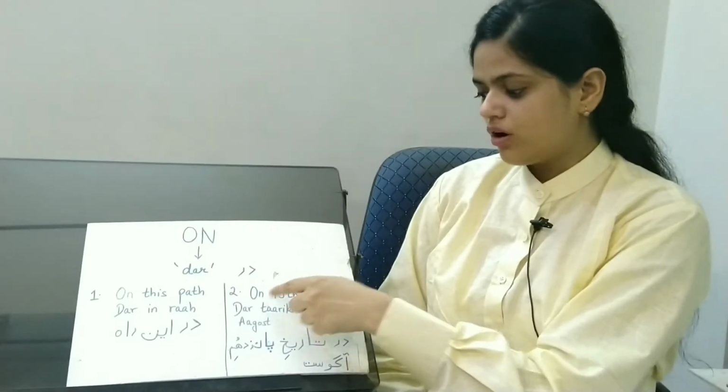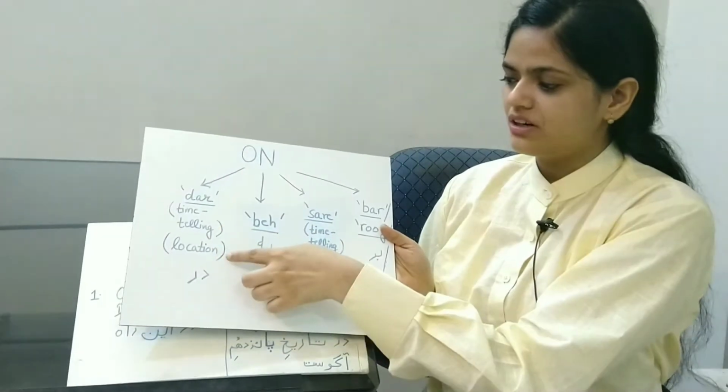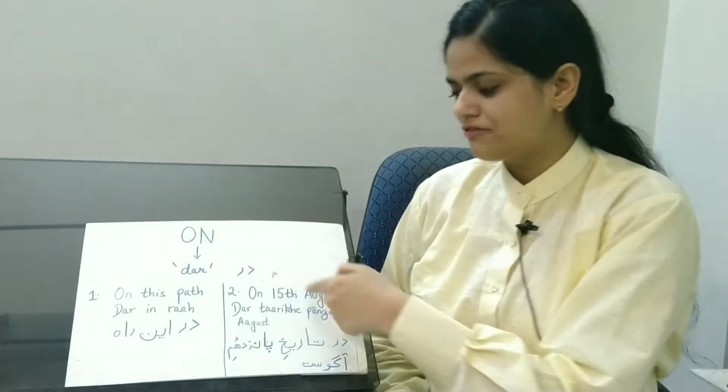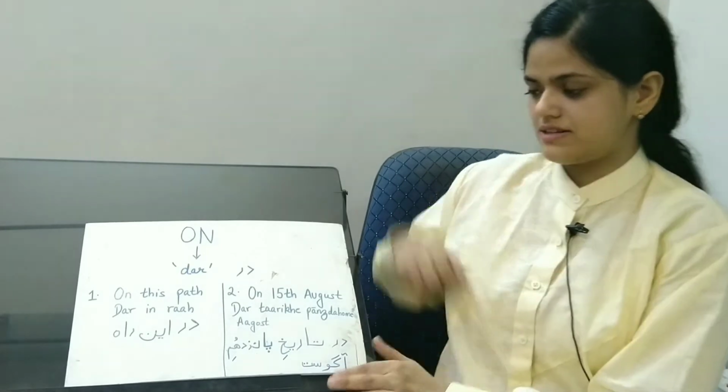Then the second one, on 15th August. Here I told you that this is used for either location or time telling. So here is an illustration: dar is used for location in the first case, and in the second case it denotes a particular date. On 15th of August, dar tarikhe 15 August. In these two cases, dar is used. This is written in Farsi.